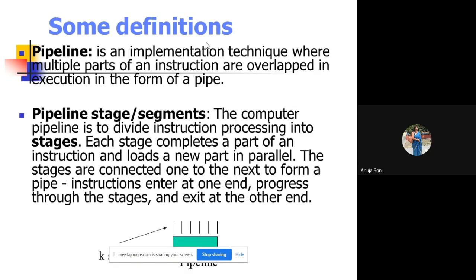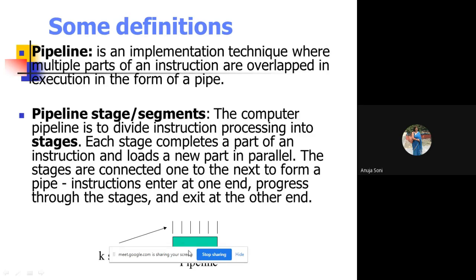Now we come to some definitions. The very first is extremely important. Pipeline. A pipeline is an implementation technique where multiple parts of an instruction are overlapped in execution in the form of a pipe. In a pipe, there are a number of segments. A pipeline means a small processor; you can call it a pipe. In a general way, day to day, you talk about a pipeline, so the word is taken from that concept only.